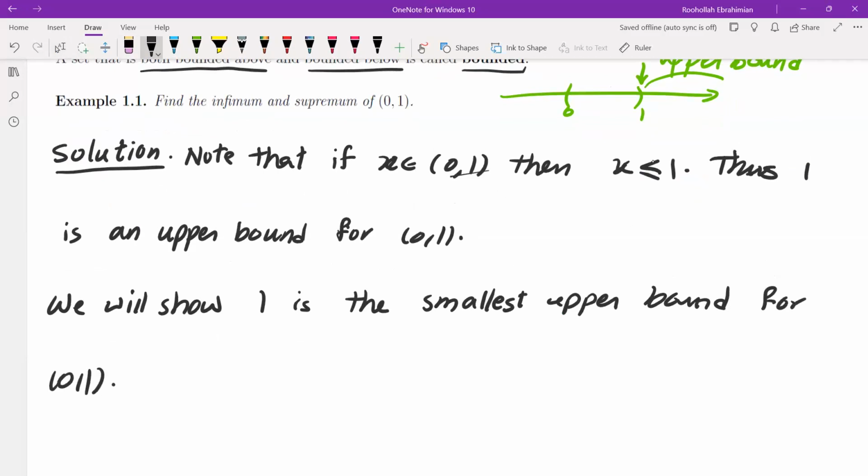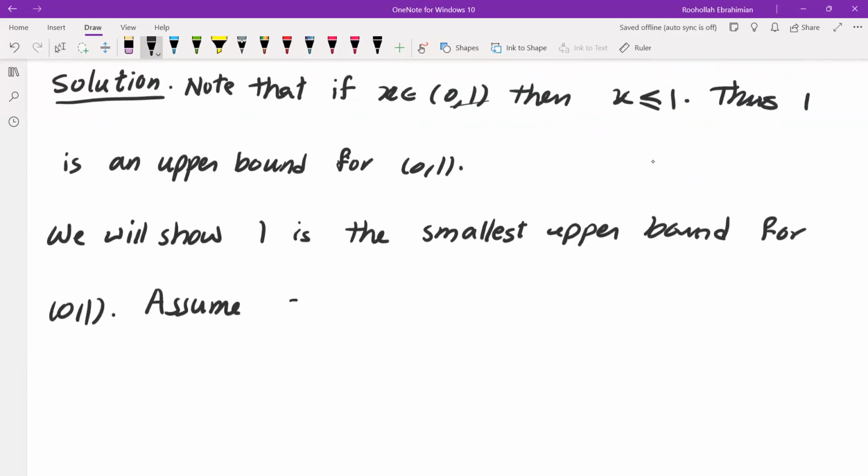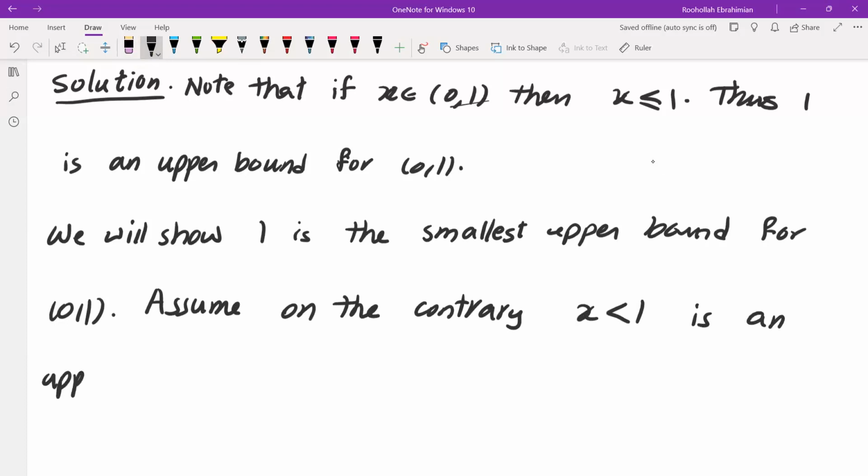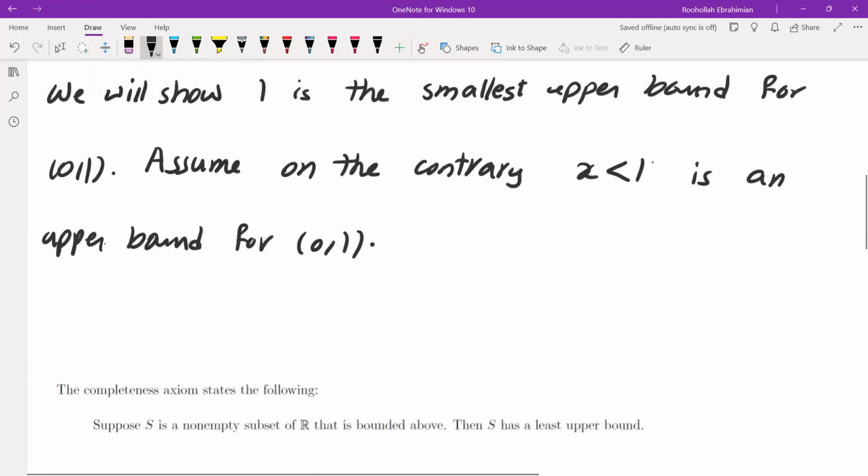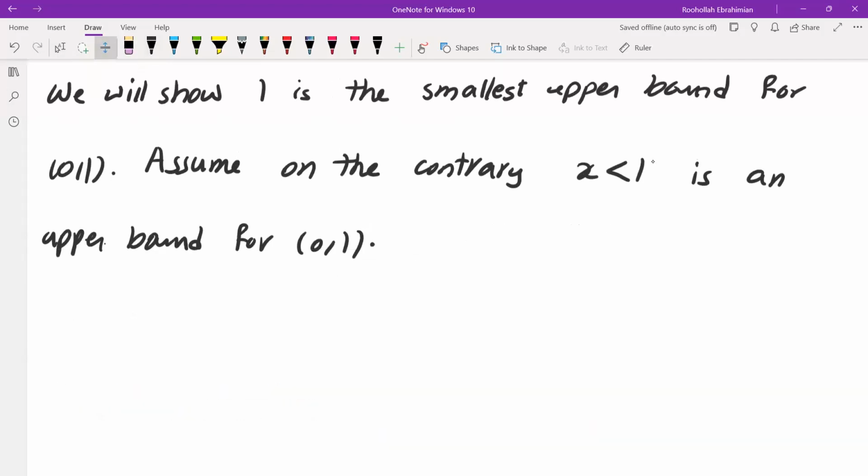Let's assume x is less than 1. So I'm going to basically use proof by contradiction. So assume, on the contrary, x less than 1 is an upper bound for the set 0, 1. So what happens if, in fact, this is an upper bound? What we're going to show is that that's not possible.